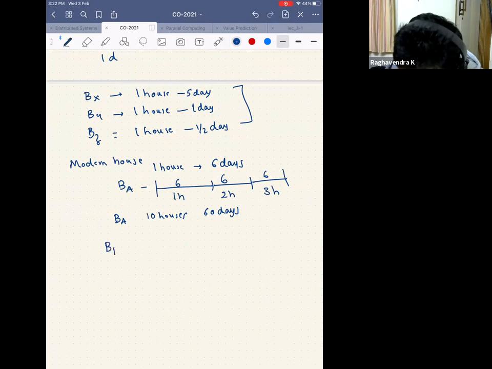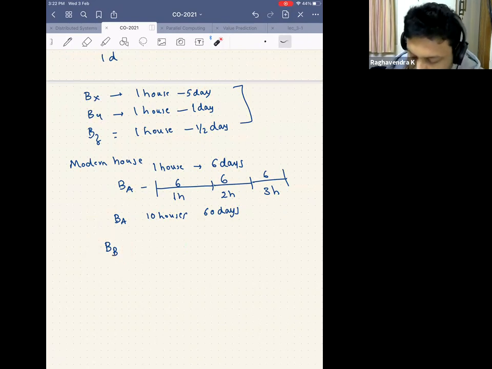Now builder B comes along and says that I can split the construction of the house. Similar to what builder Y did, he will say I can split the construction of this modern house into 5 stages. And the 5 stages remain the same as the stages that builder Y was considering. So what were the stages?